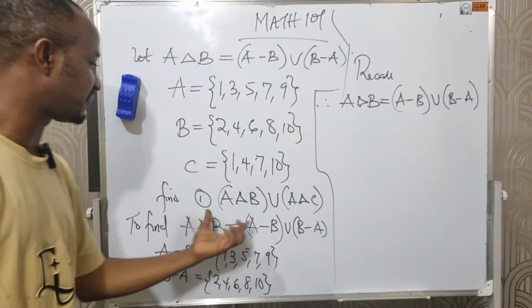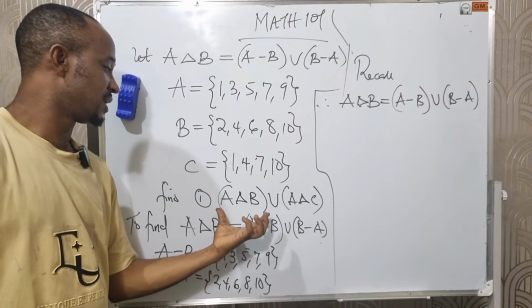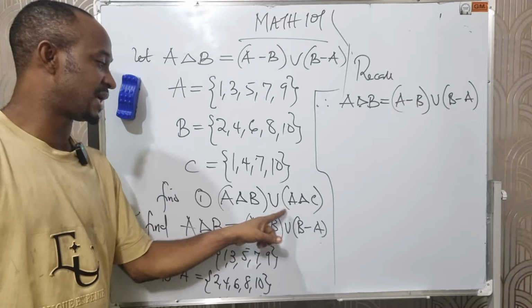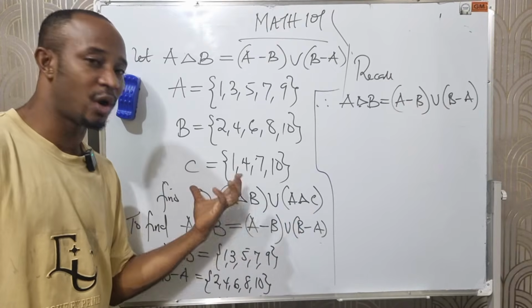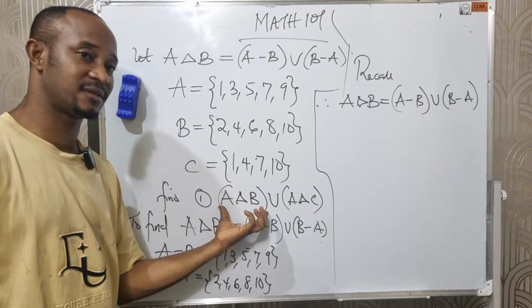Don't forget that we are asked to find the symmetric difference between A and B, union that of A and C.